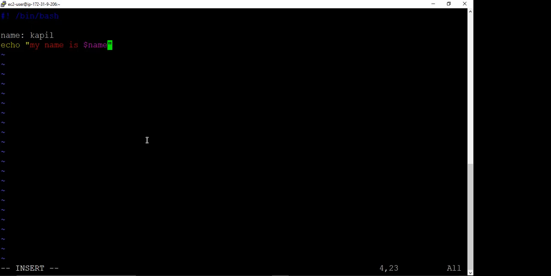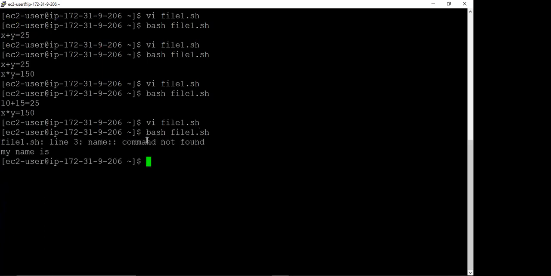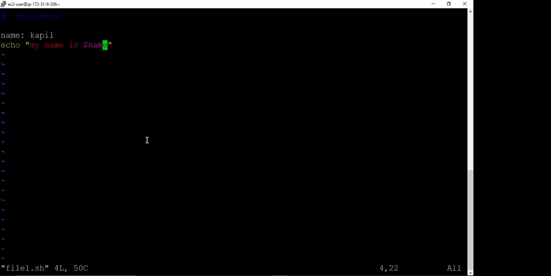So if we save this, and let us run this. It's showing error. Friends, see here what error I have made. When you want to define a variable, you have to always put the equal to sign, and there should be no space.